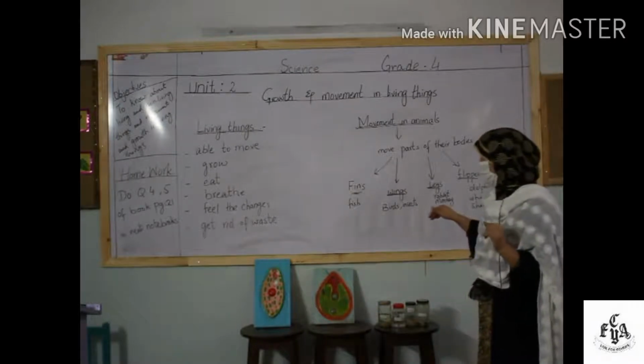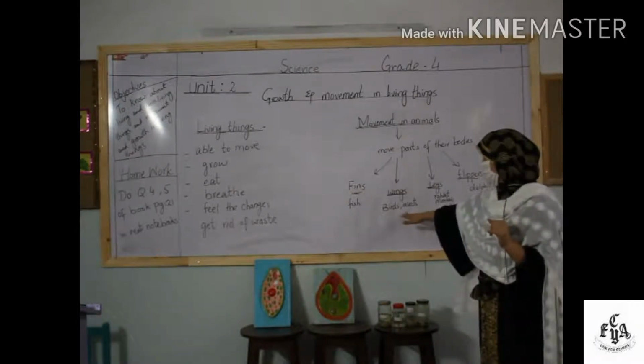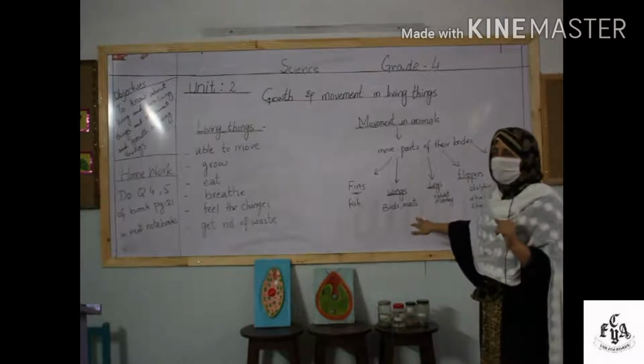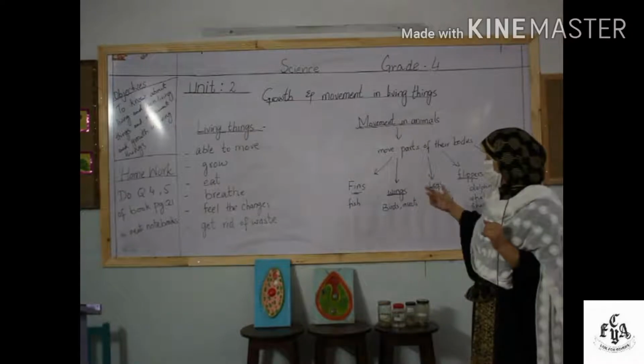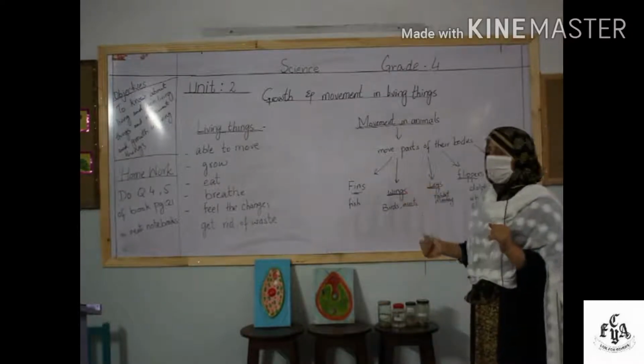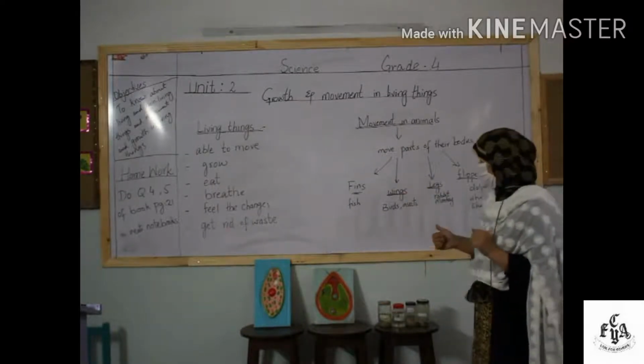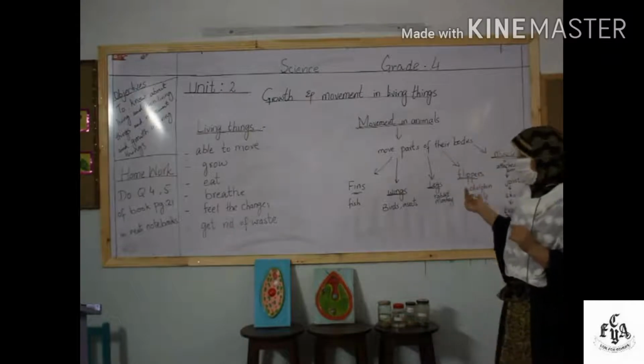It is found in which animals? It is found, you can say, in the birds and the insects. And the birds and the insects can fly in the air or can move in the air. How? With the help of this body part which we call wings. Okay, another thing is the legs.